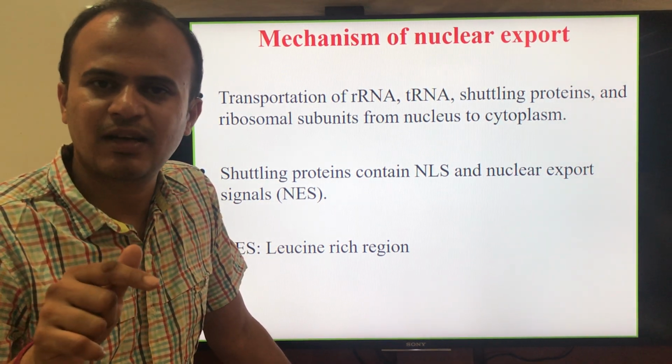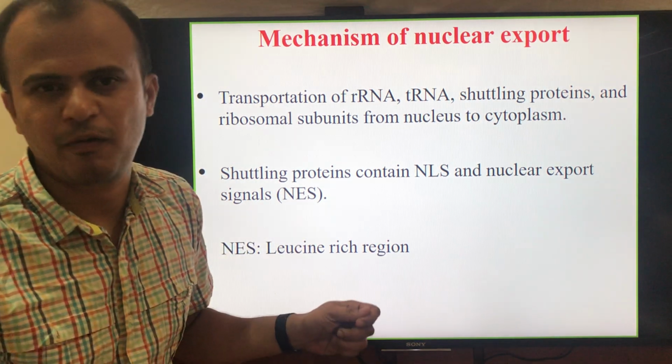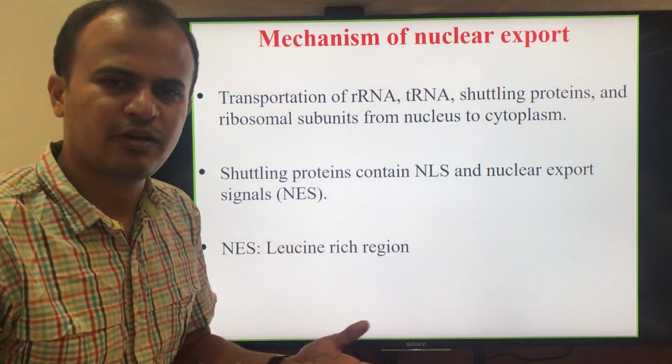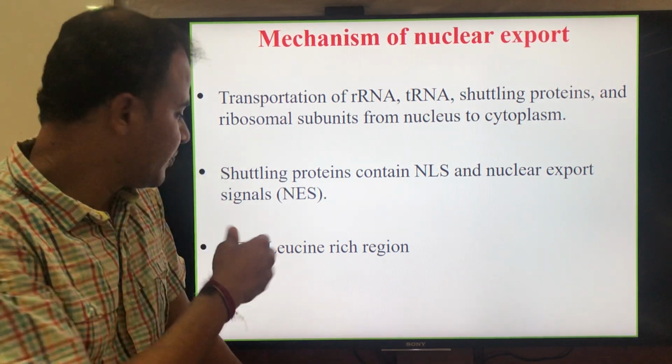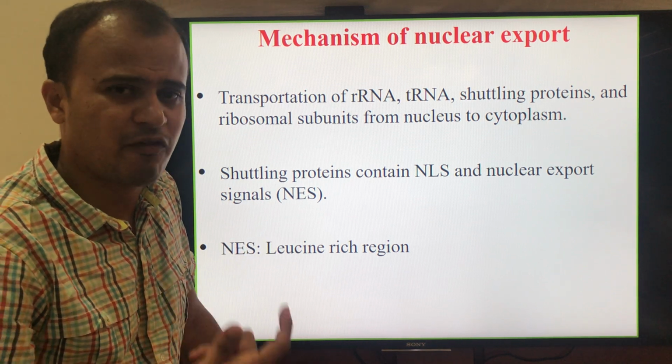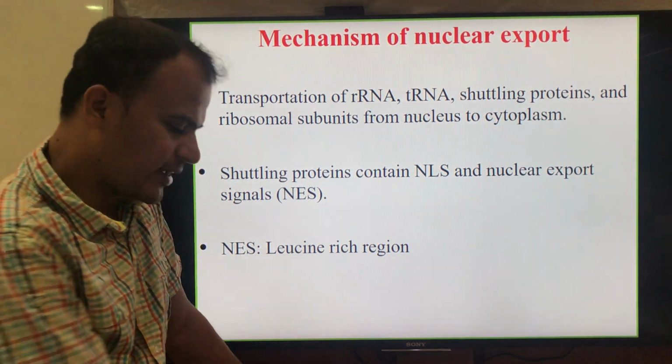A nuclear export signal is a stretch of several leucines. So a leucine rich region is what we generally call the nuclear export signal. There is no specific or defined sequence for the nuclear export signals.